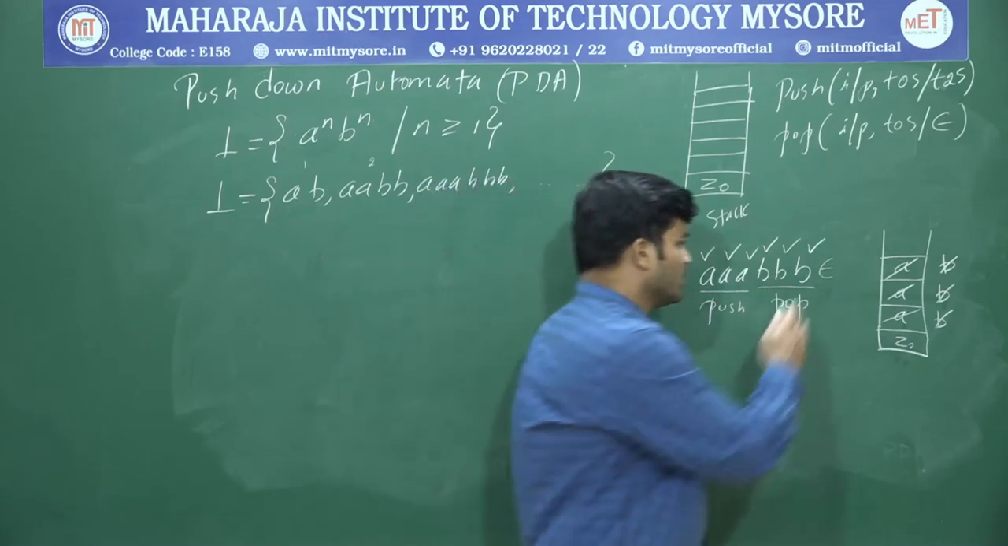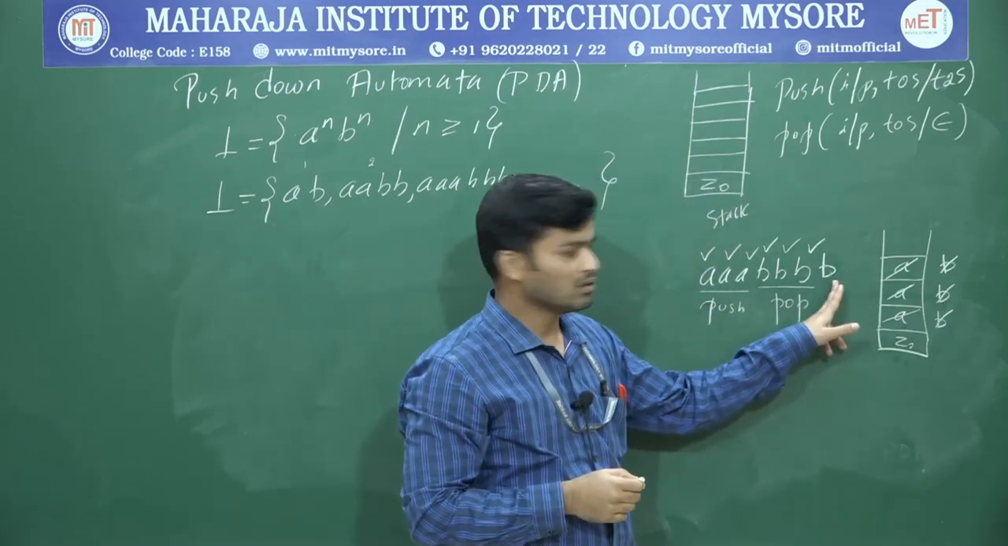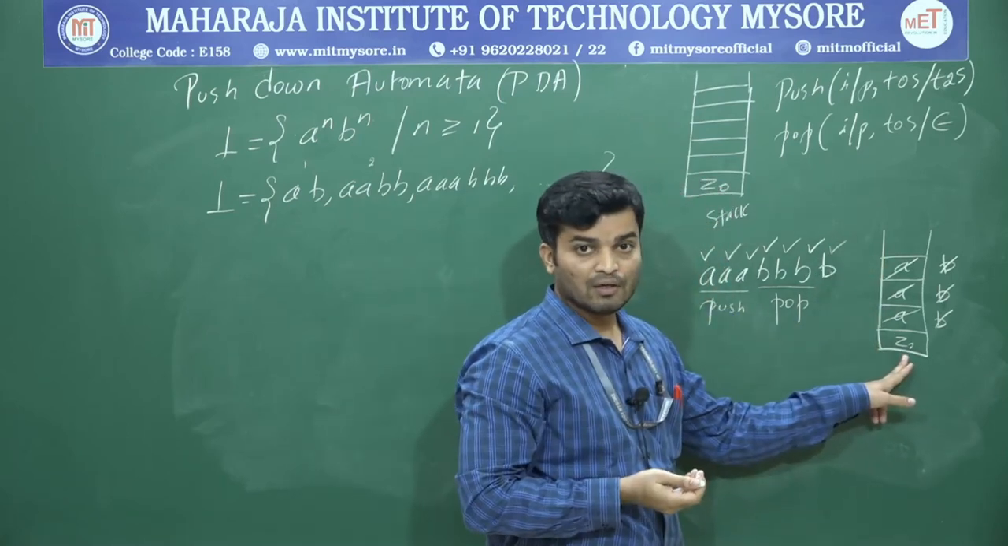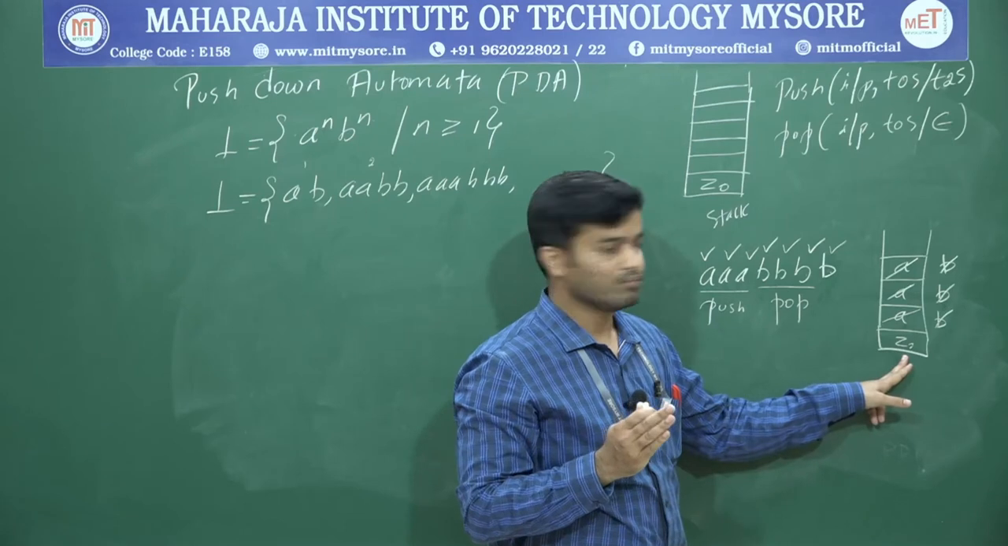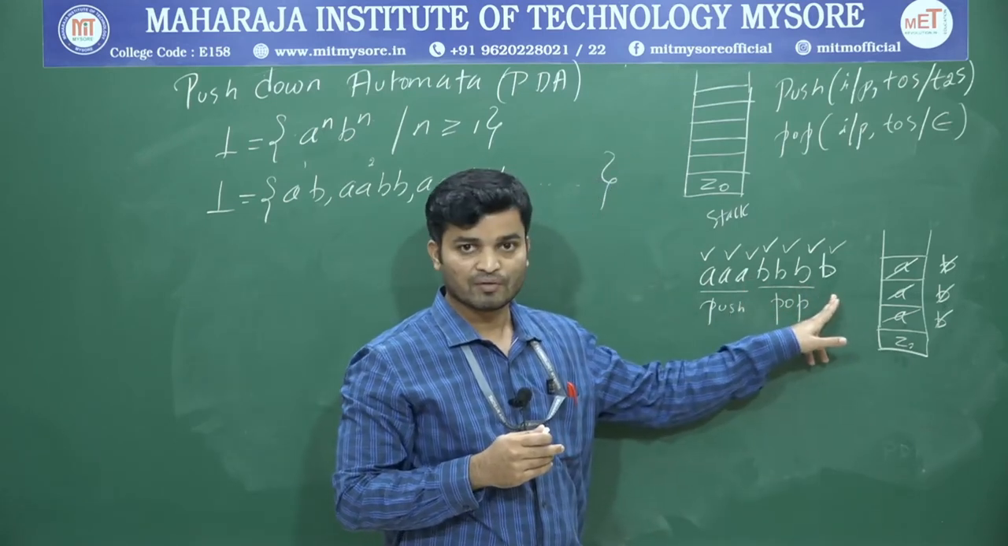Now suppose there is one more B. What is the input? B, and what's the top of the stack? Z0. In that case, you are not supposed to accept it, because this is not a valid string. Why? Because we don't have an equal number of A's and B's.